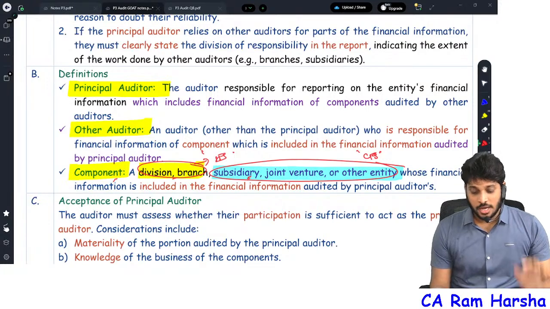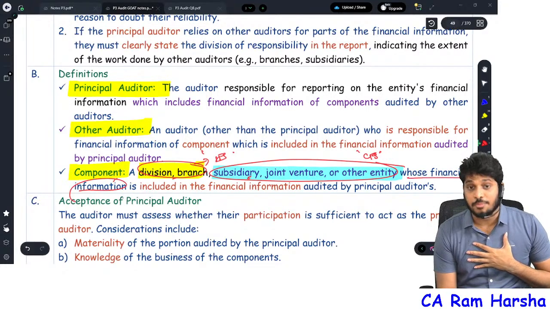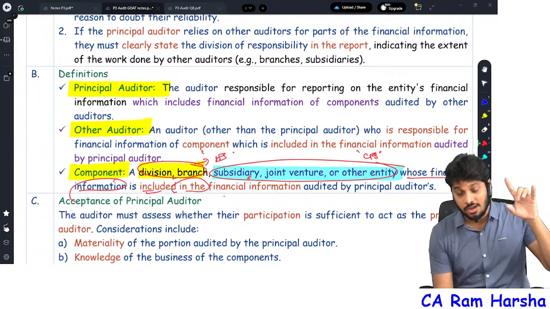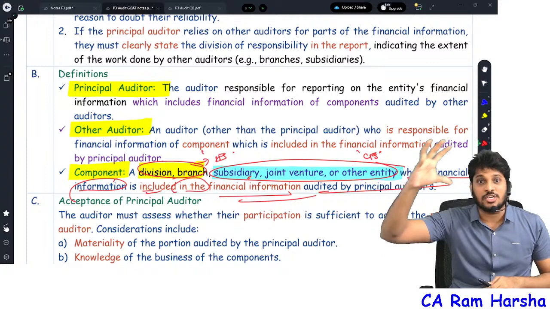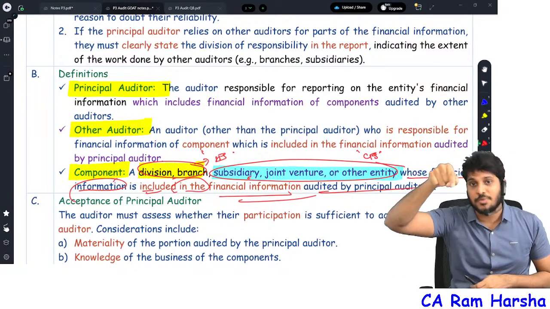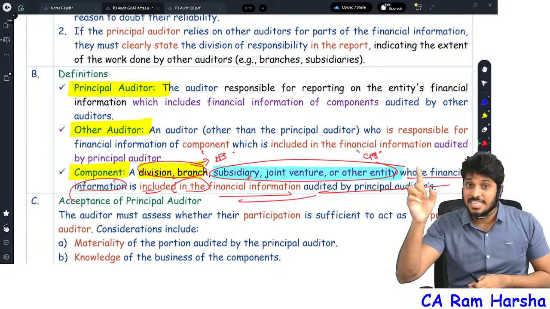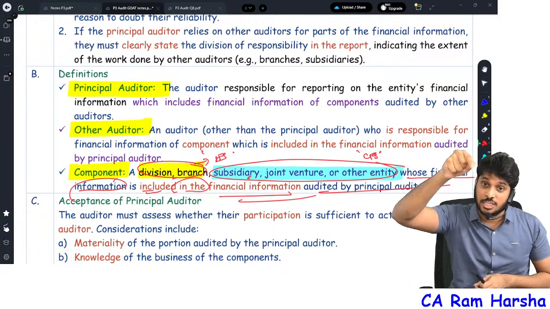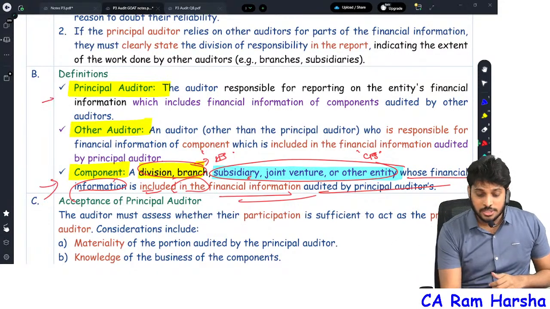Okay, so component means division and branch, whose financial information is included in financial information audited by the principal auditor. A subsidiary company's financial statements are included in consolidated financials, which are audited by the principal auditor. In the same way, 6,000 branches' financial information is included in standalone financials, which are audited by 12 joint auditors. Exactly, that's what a component is.